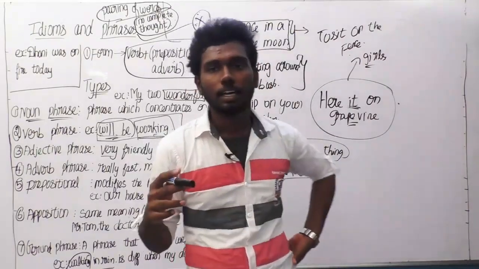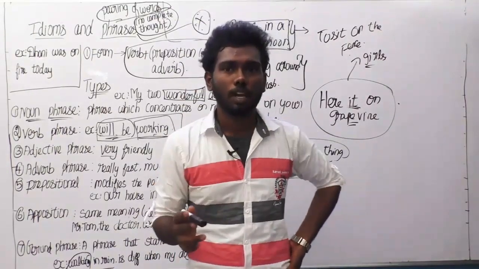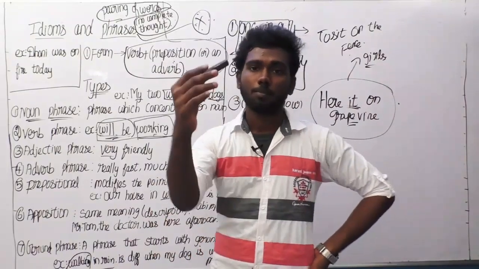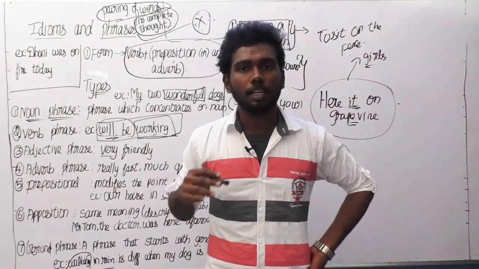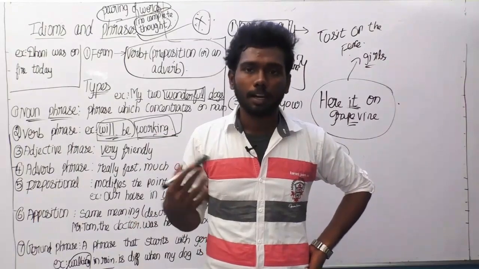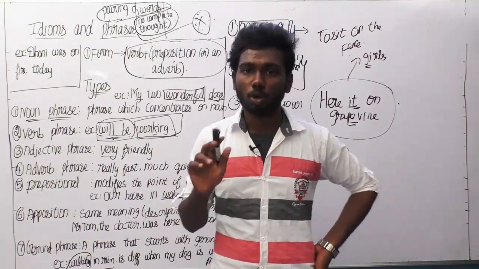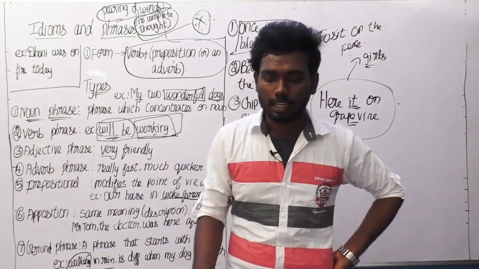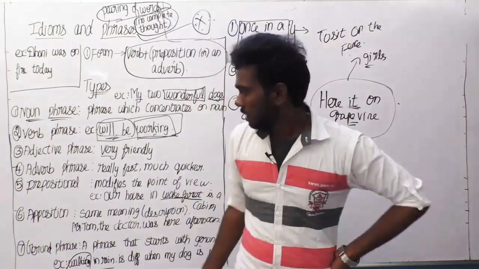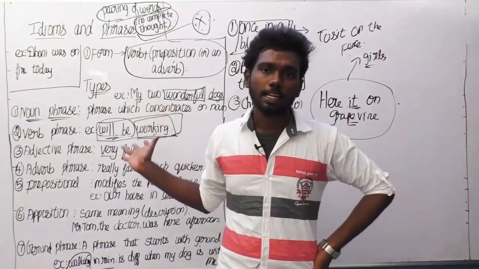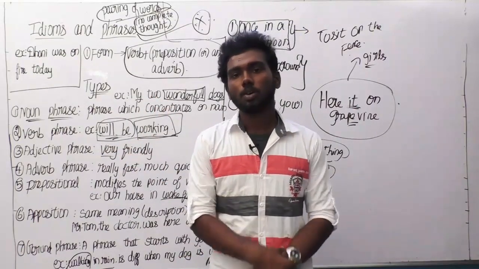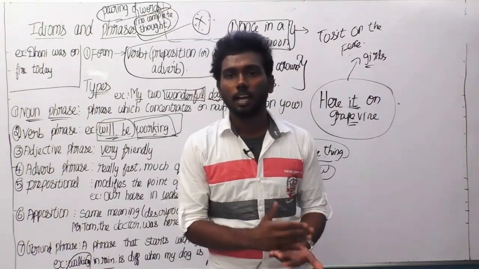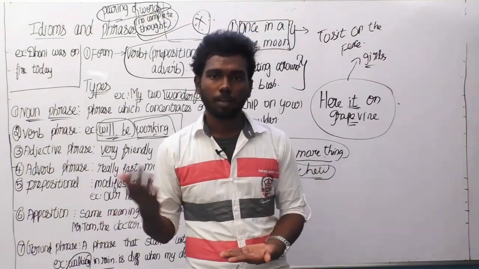So I have said about some 20 to 25 idioms and phrases. These are the important and repeated things, and there are many chances for these questions to be asked. So note down these things and just read it in a fun way. It will be easy for you to understand idioms and phrases. So by this we are completing the idioms and phrases concept here. In the next class we can see a new concept and a new topic. Thank you, students.